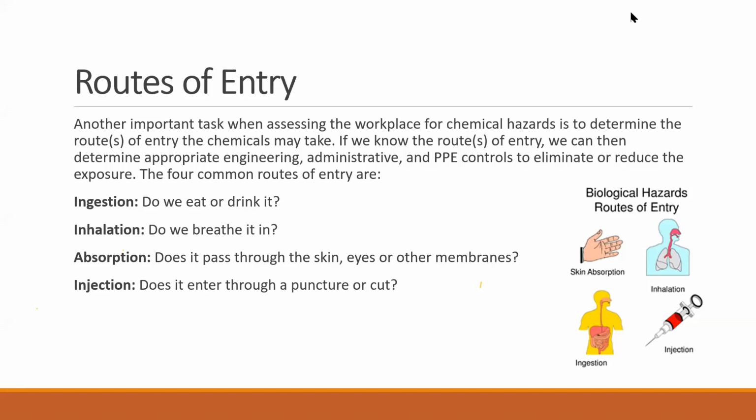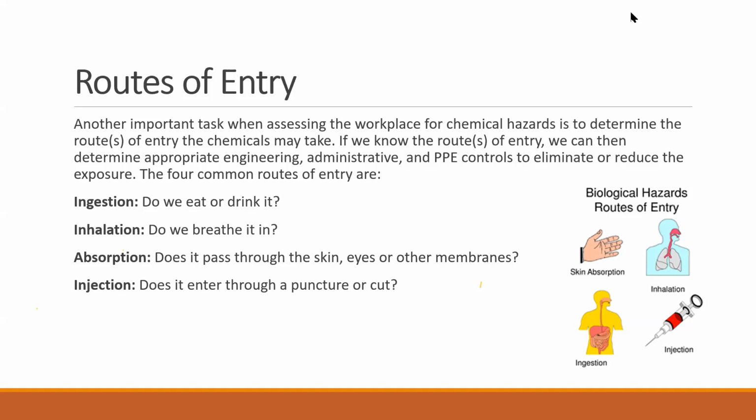Then we have injection. What is injection? Injection means that it will enter our body through the skin directly. For example, when you are sick, you are getting an injection. So physically something going into your body, we call it injection. It could be a steel edge, any sharp edge, an injection, a pin, anything through which the hazardous material can enter into our body.